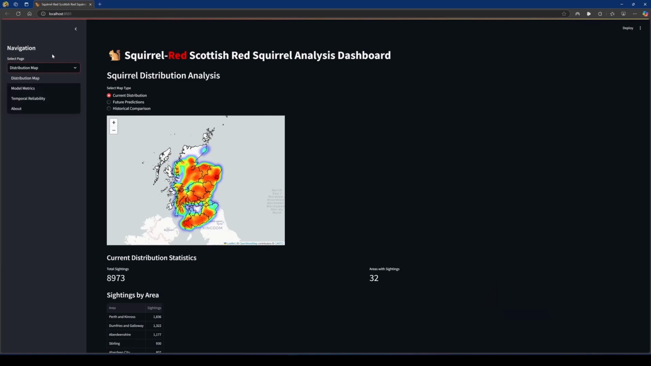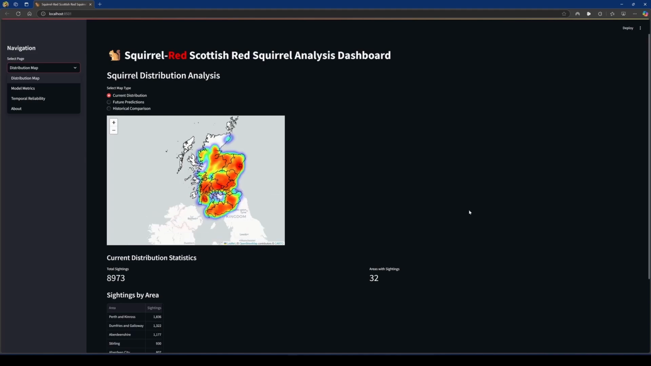The sidebar provides access to all 4 main sections of the application: the distribution map, model metrics, temporal reliability, and the about page. Each tab serves a specific purpose. The current distribution view displays the most recent snapshot of red squirrel sightings across Scotland. We can see the interactive heat map visualization where the intensity of colour represents the density of observations. Areas with more intense orange and red indicate higher concentrations of sightings.